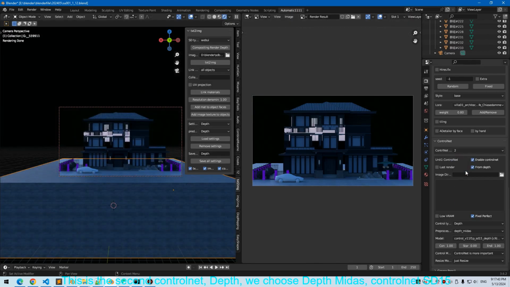This is the second controlnet, dash. We choose dash Midas, controlnet SD15. The first one will be canny. If we click last render, it will use the render result as the input. And from dash here, we will use the view node as the input for dash controlnet. This one we will use.